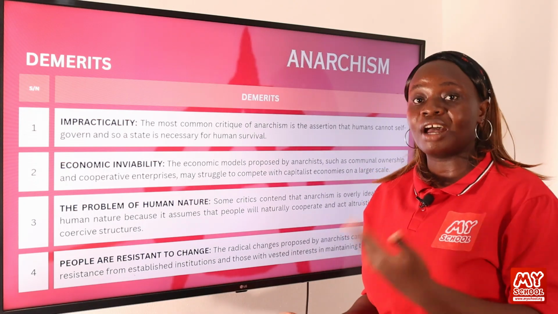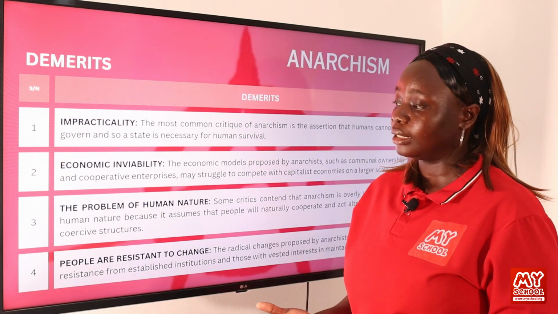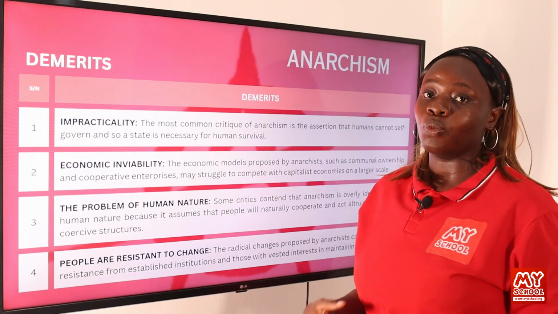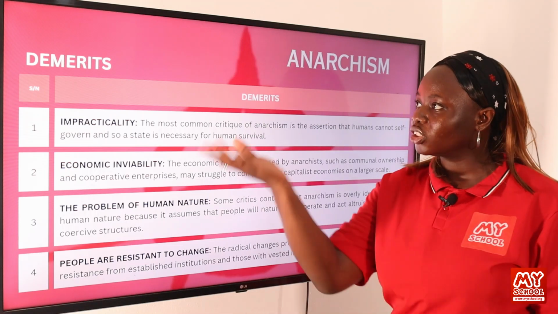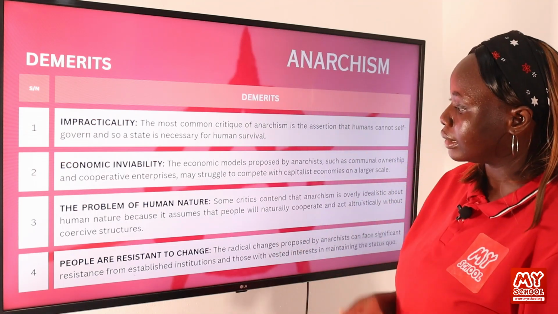People may not always have good intentions for other people in the society. And when you are trying to propose a system where you expect everybody to have good intentions, it won't work in the society. So this is one of the criticisms of anarchism.